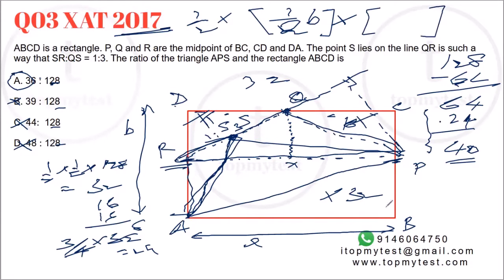We need to find the height, right? Now let's see how to find the height. Height will be this portion, right? This is L by 2, right? This portion is L by 2. Now by similar triangles, this portion is 3, this portion is 4, so this portion is 1. So height of the triangle will be 1 divided by 1 plus 3, or 1/4 of L by 2. So 1/8 of L.